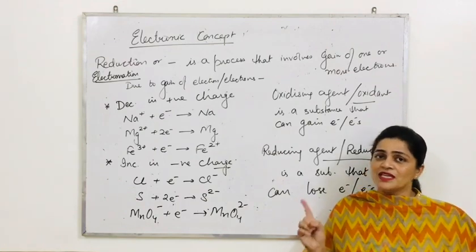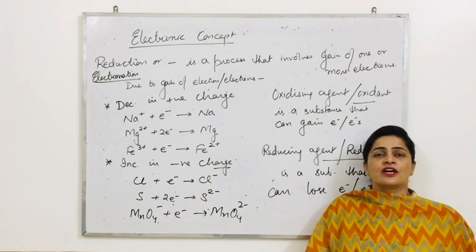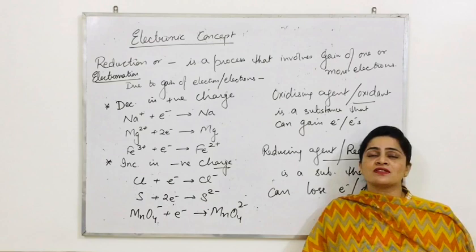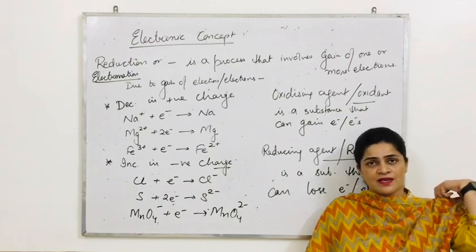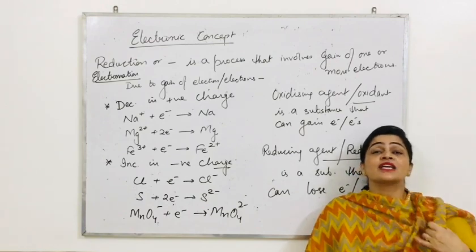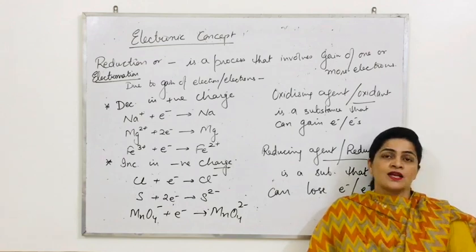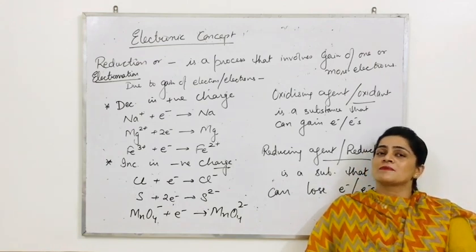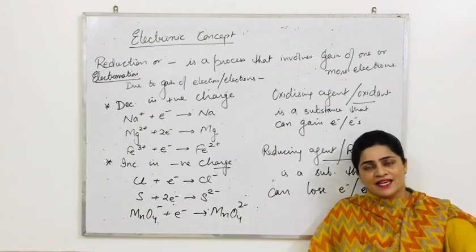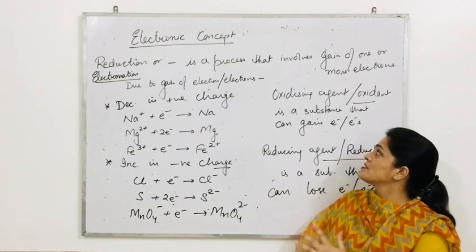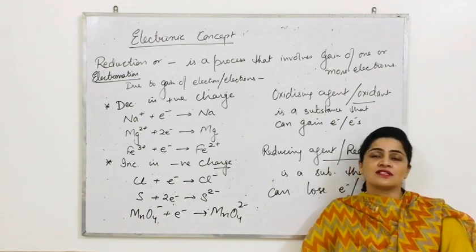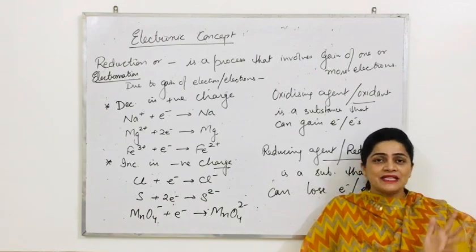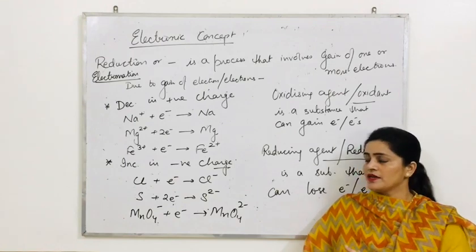Reduction is a different thing and reducing agent is a different thing. If reduction is a process that involves gain of electron, then reducing agent is a substance that can lose electrons. If oxidation is a loss of electron, then oxidizing agent is a substance that can gain electrons. So please do not mix the definitions. These are very, very different types of definitions. Please concentrate and learn. Done.